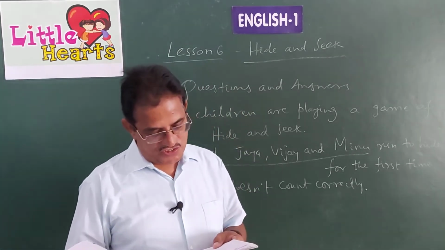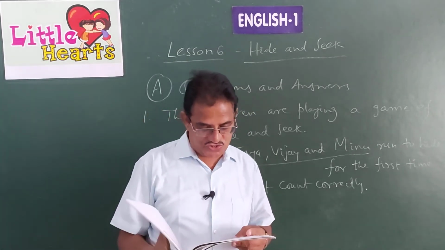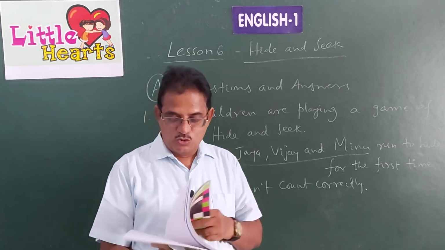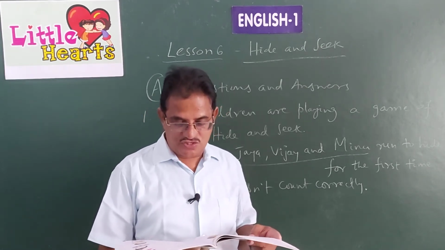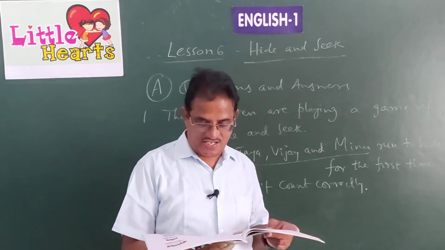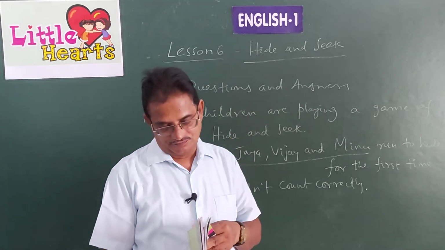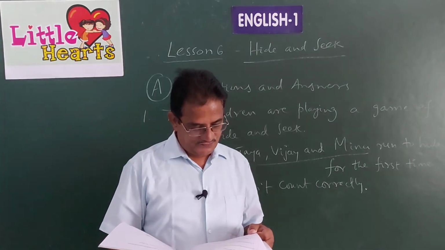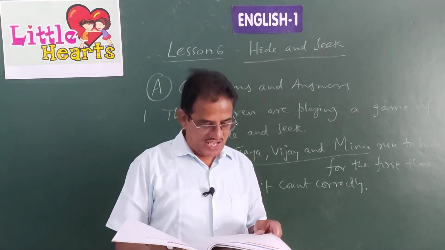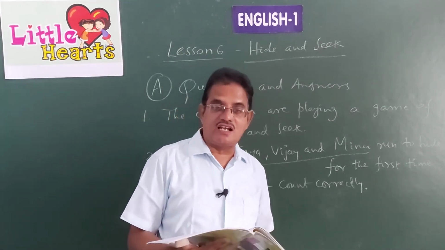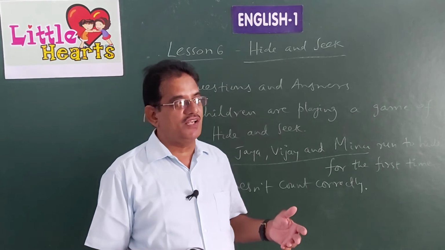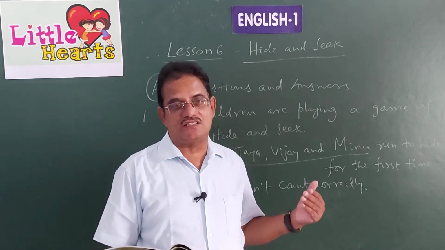Question number 6. Who run to hide when Jaya counts? Remaining 4 children, Ajay, Nikhil, Vijay and Meenu. Question number 7. Jaya counts. Why do other children start laughing? When Jaya completes her counting, other children start laughing.